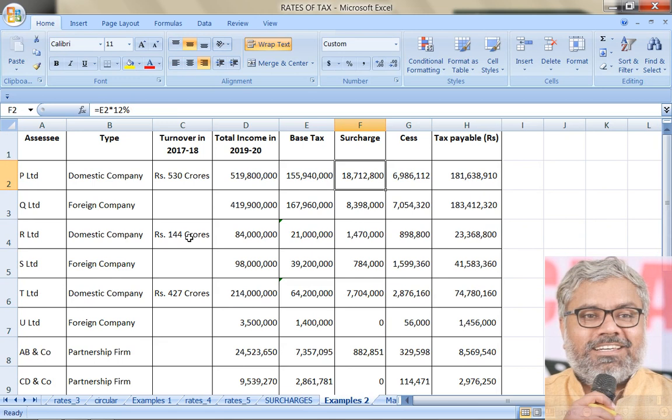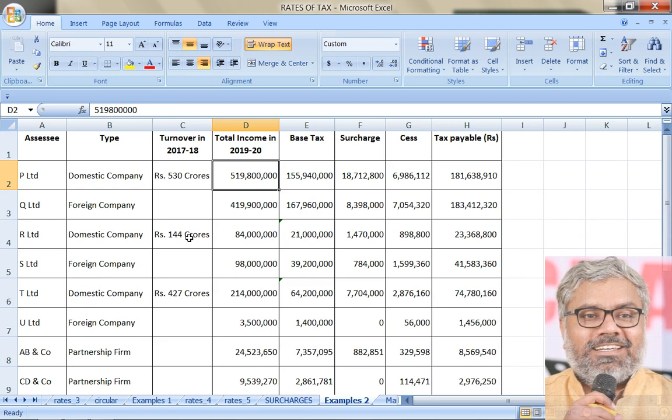And what is the surcharge applicable here? That has to be clearly identified. So while applying surcharge, which column should you look at? Income column or turnover column? Once the tax rate of 25%, 30% is decided, again turnover becomes irrelevant. That is only a condition. Again, what do we have to look at? For surcharge calculation or for surcharge percentage application, we should look at income. Income also, is it useful for calculation? No. It is only useful for checking the percentage of surcharge. So what could be the percentage of surcharge for a company with a turnover of more than 10 crores, income of more than 10 crores.